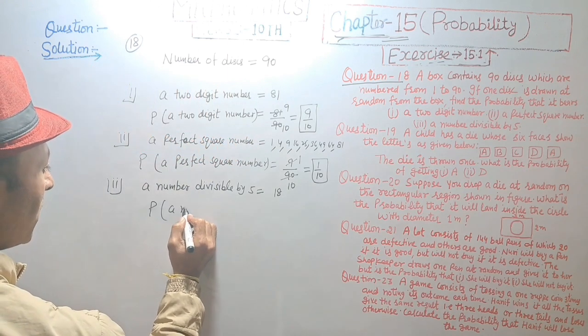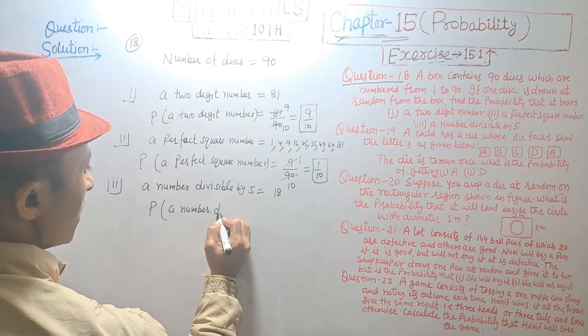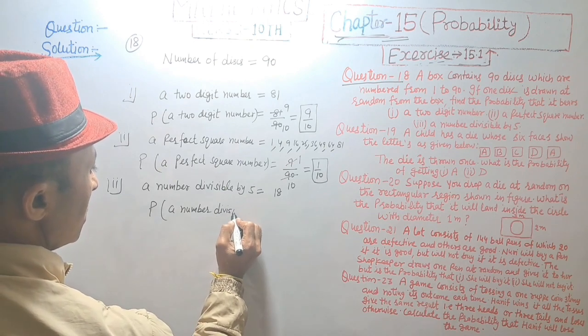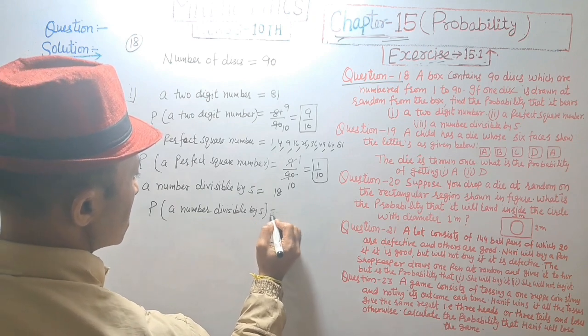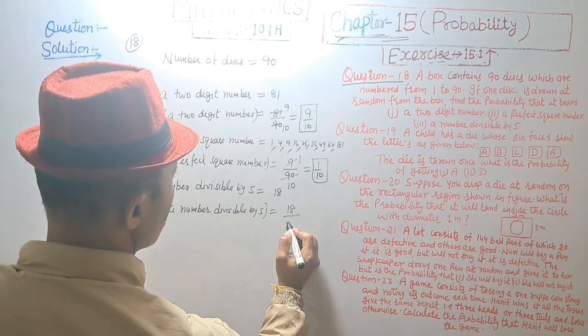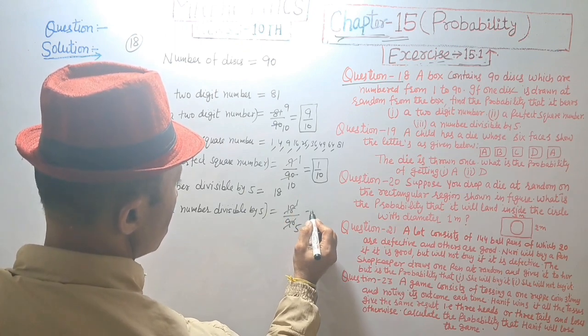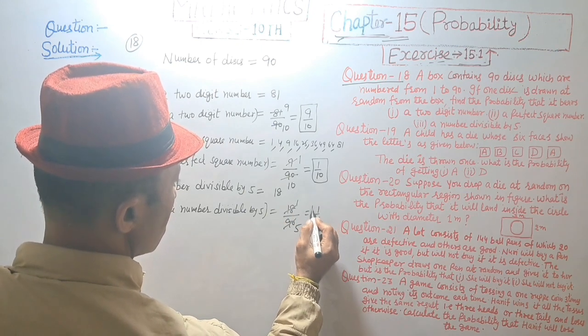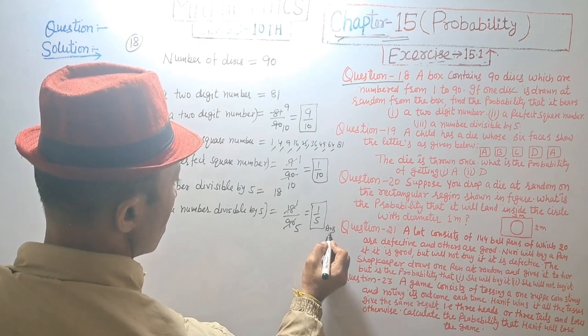Probability of a number divisible by 5 is equal to 18 upon 90. 18 1s are 18, 18 5s are 90. That is equal to 1 upon 5. Answer.